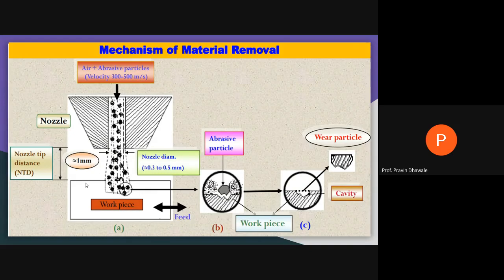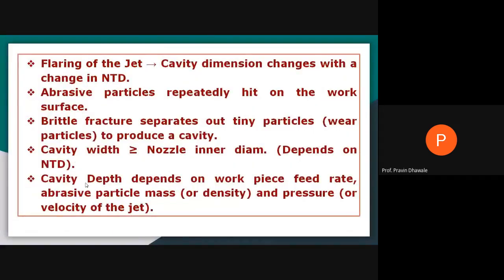I think this diagram will make clear the process of material removal, or mechanism of material removal, in case of abrasive jet machining. It will show a clear-cut idea regarding how material removal takes place, which I have just told by observing this diagram.